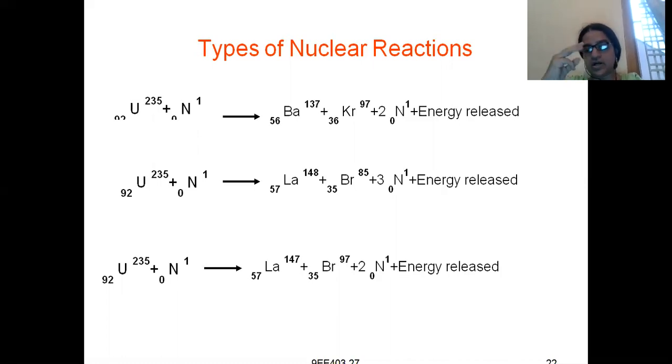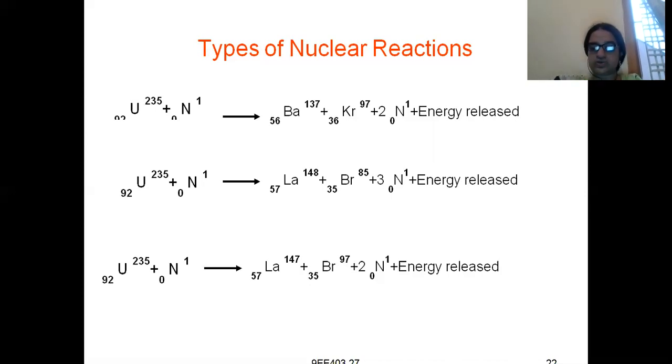Coming to the third reaction, uranium-235 plus 1 neutron, when bombarded with a neutron, gives lanthanum-147 (57).